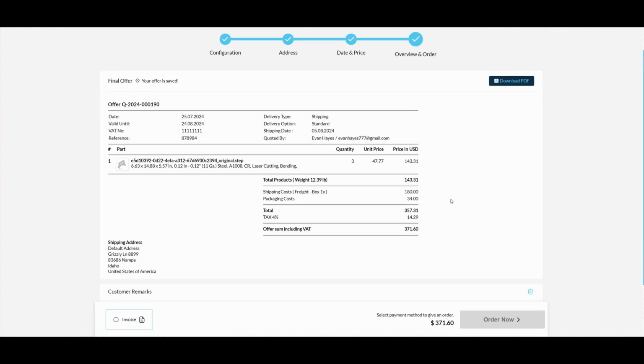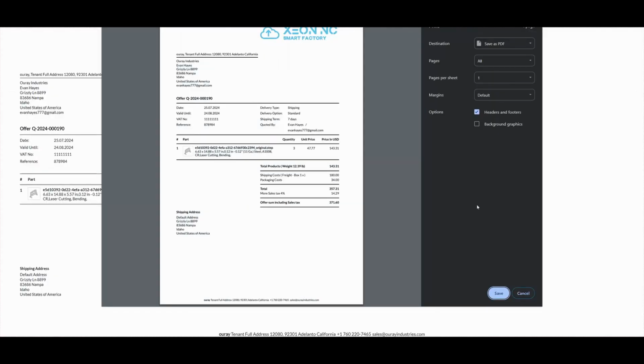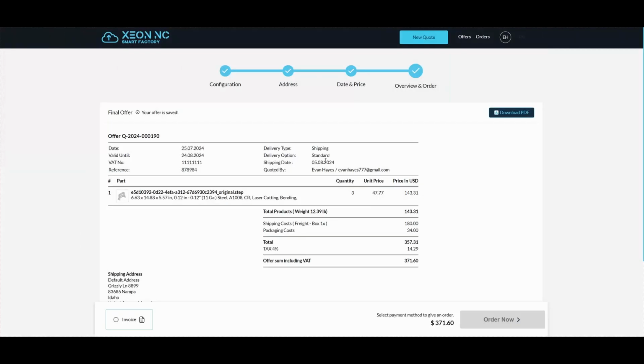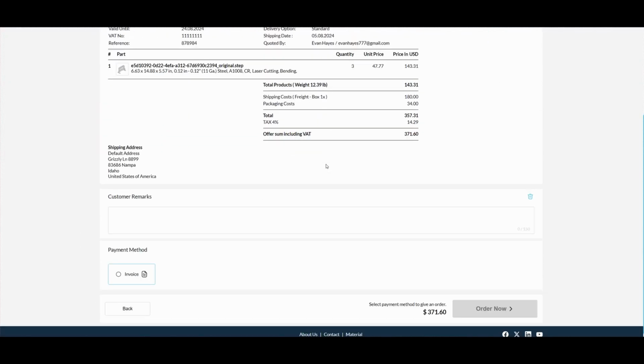For urgent projects requiring immediate parts, opt for our super express option for those mission-critical projects. Finally, get an overview of your project with all the important details. You can even download a PDF for your documentation needs. Select the payment option you prefer and proceed to checkout.